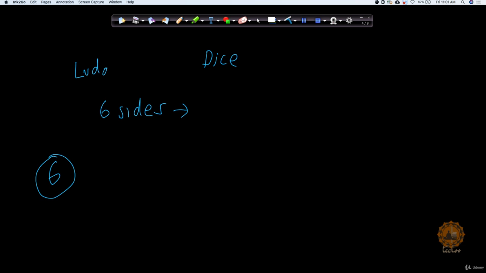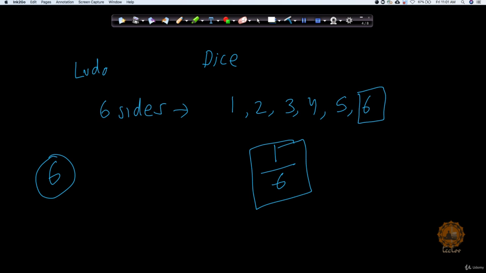So how many possibilities are there? 1, 2, 3, 4, 5, 6. These are the 6 possibilities, and out of them I want only 6 in my output. So I have 1 out of 6. This is how I define probability: what is the number of chances that I will get a particular thing? That is how we define probability.